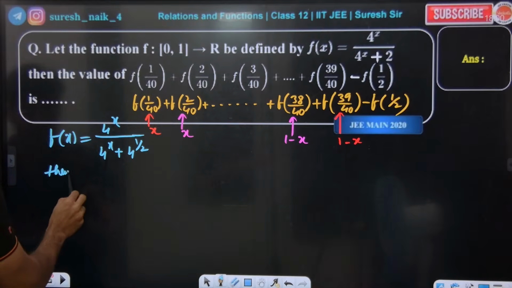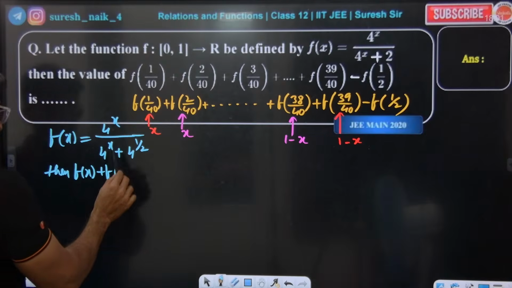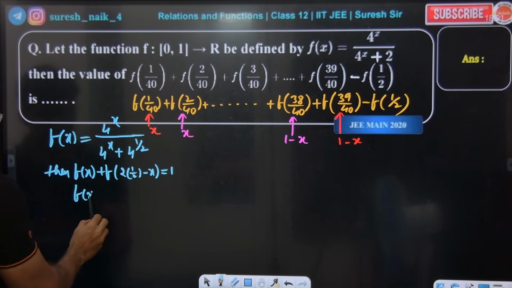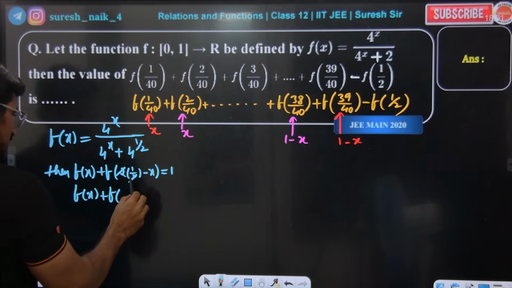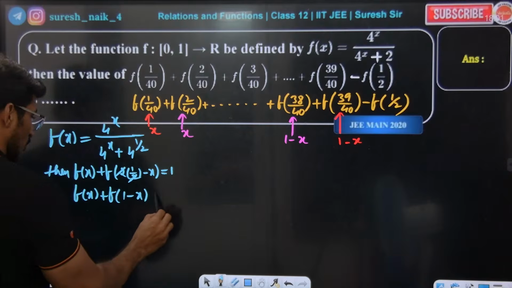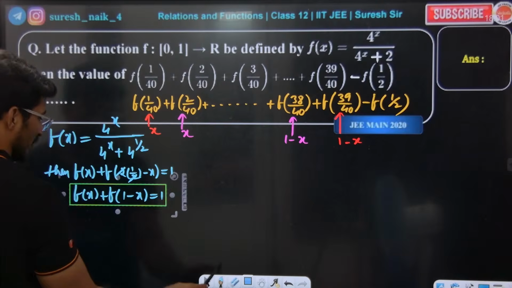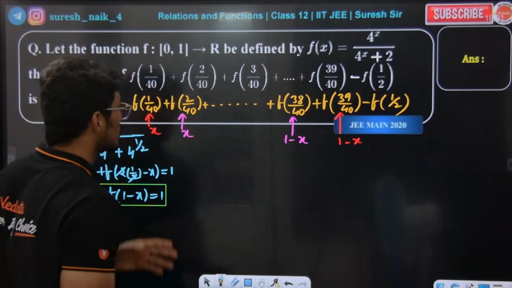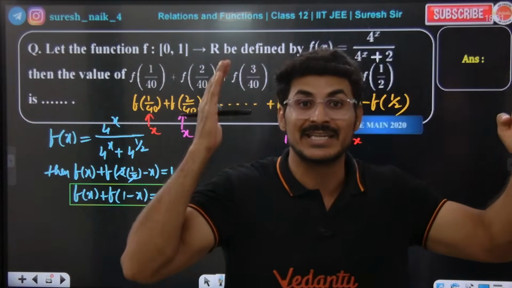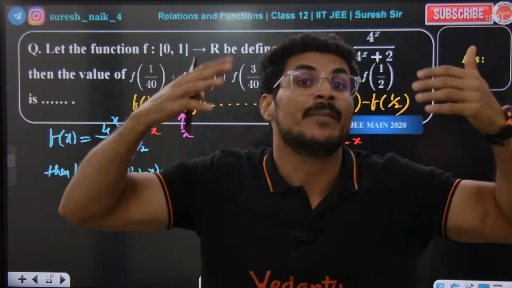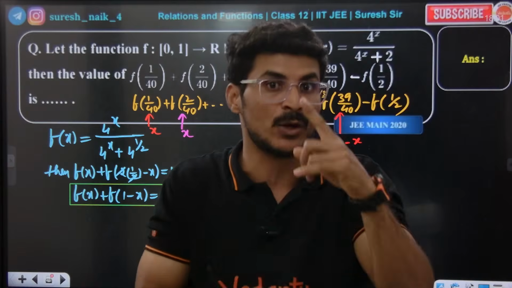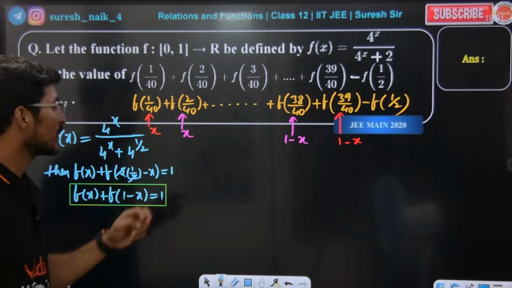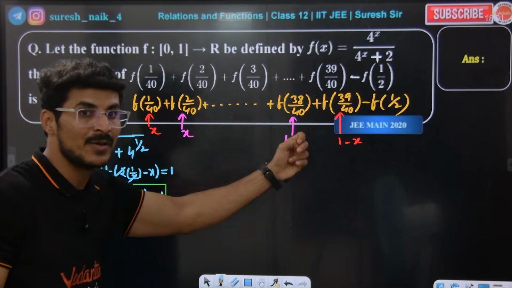I had f of x plus f of 2n minus x is equal to 1, which means f of x plus f of 1 minus x is equal to 1. I got this answer here: f of x plus f of 1 minus x is equal to 1. So this is f of x, this is f of 1 minus x. Now from 1 to 39, how many pairs will be there? Two terms combine to give one term, f of x and f of 1 minus x. That will give me 1. Now f of 2 by 40 to f of 38 by 40 will give 1 again.